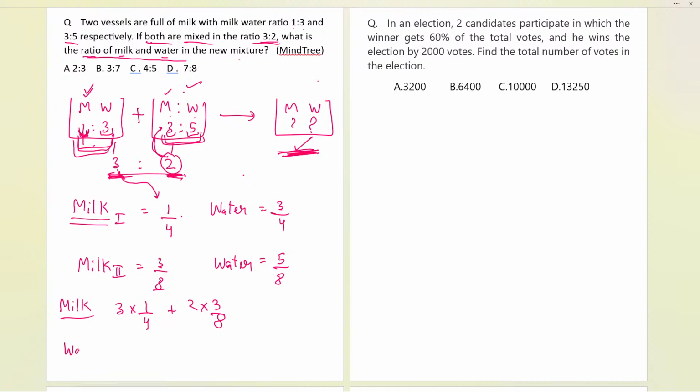Now let us calculate for water also. 3 is the proportion for the water in the first case, and the fraction is 3 by 4. So that will be 3 into 3 by 4. Then the 2 parts are of the water in the second case, so I will write 2 times 5 by 8.